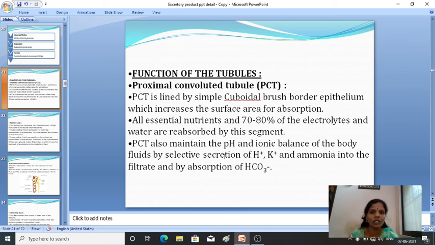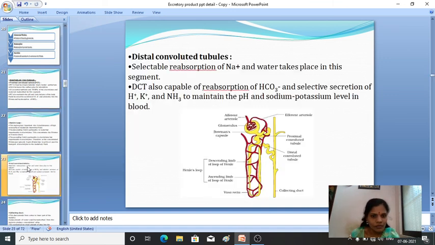What does the proximal convoluted tubule do? Generally it helps in increasing the surface area of absorption. Another thing is that about 70 to 80% of the electrolytes and water are reabsorbed by this segment, the PCT, proximal convoluted tubule.